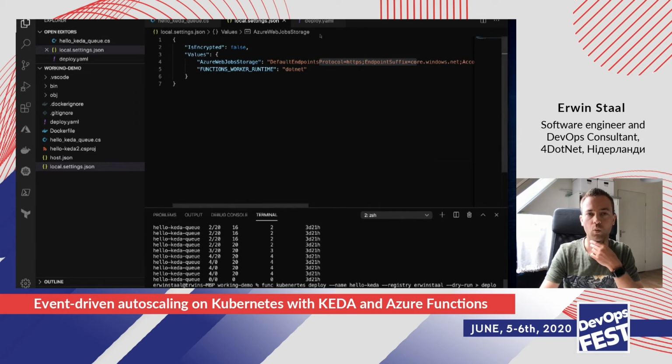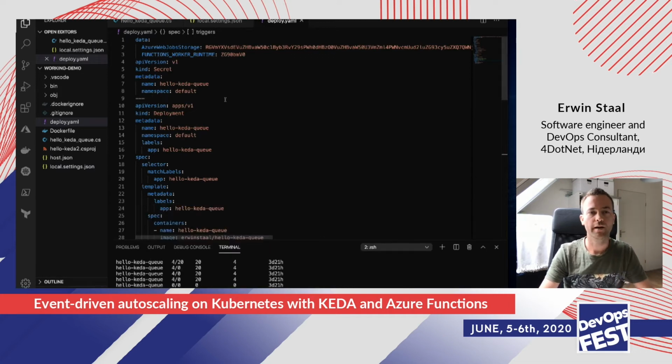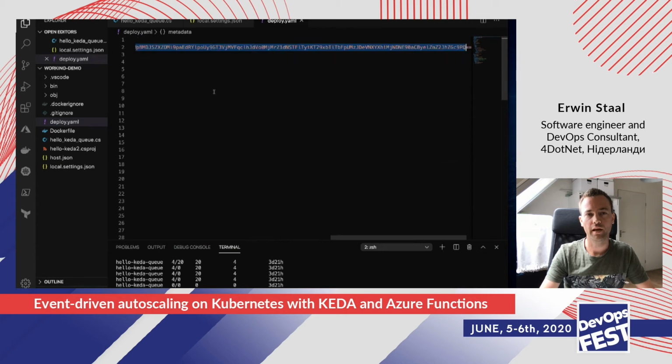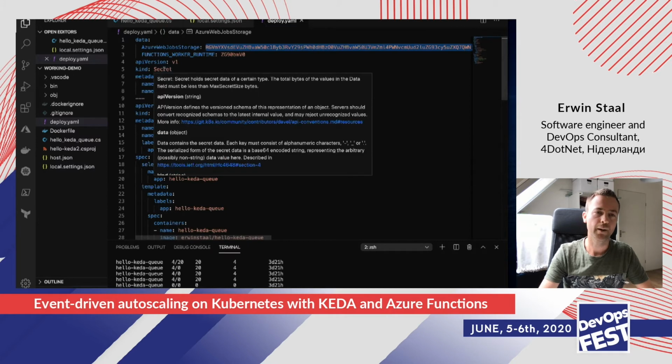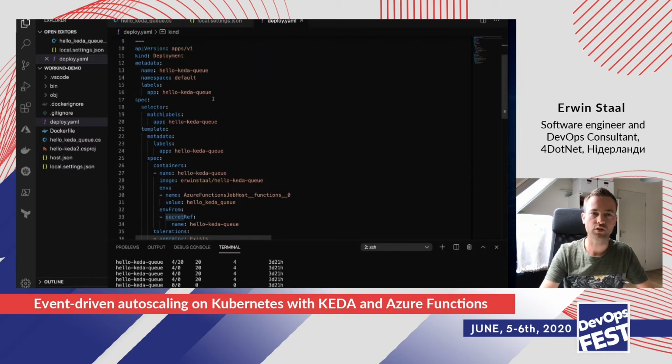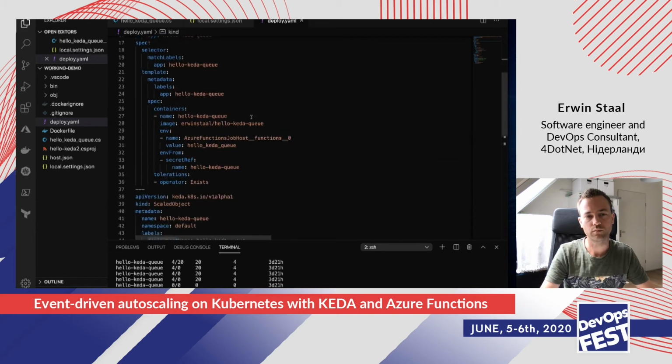So what that gives you is a YAML file that looks like this one. For those of you who've ever done anything with Kubernetes, it looks pretty familiar. This one is the secret, and this is actually a hashed version of the connection string to the queue, and that's being put in a secret. There's a deployment, which specifies which container to run and things like that. We also saw this in that very small example in the beginning of the talk.